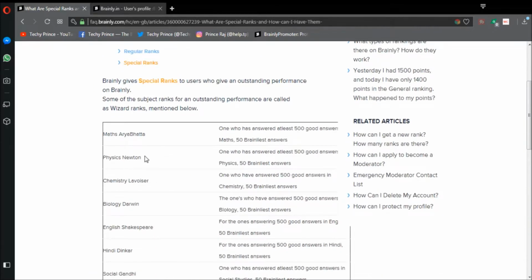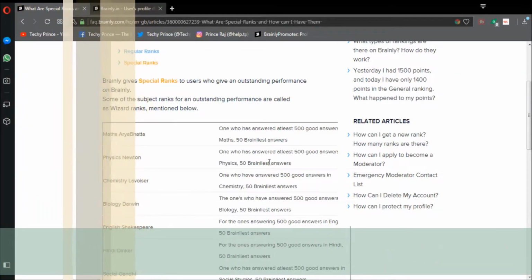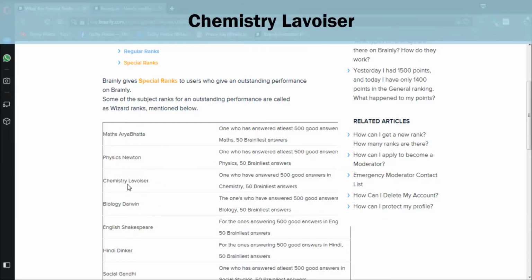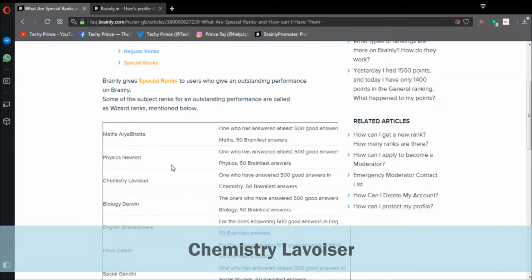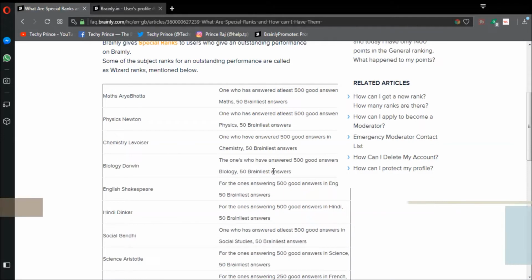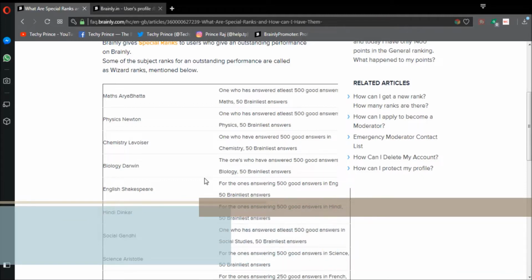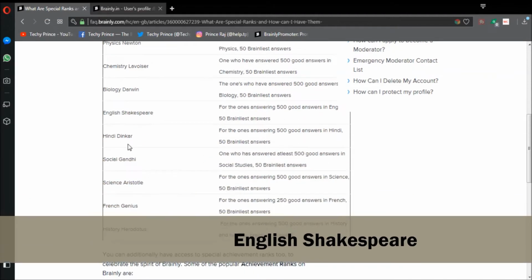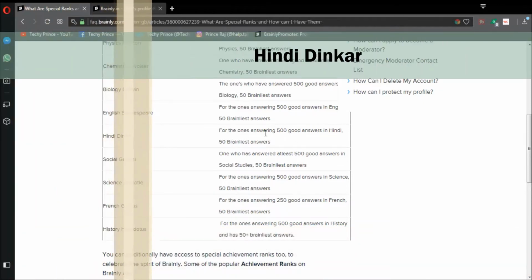The second is Physics Newton. The criteria is almost the same, the only difference is that in this case you have to answer 500 physics questions and 50 of those should be brainliest. Then chemistry, we have the same criteria, 500 good answers in chemistry and 50 brainliest answers. Then biology, 500 good answers in biology and 50 brainliest. The criteria is the same for almost all, the difference is only in the subject. Then in English, again 500 good answers in English and 50 brainliest. Now comes Hindi, in which again 500 good answers and 50 brainliest of the Hindi subject.